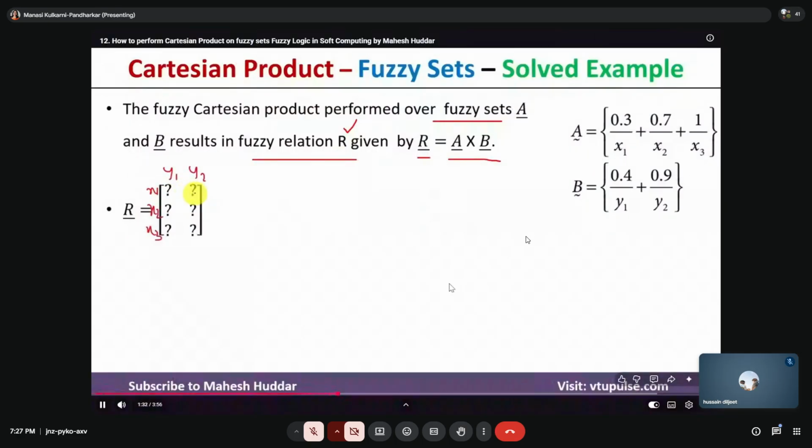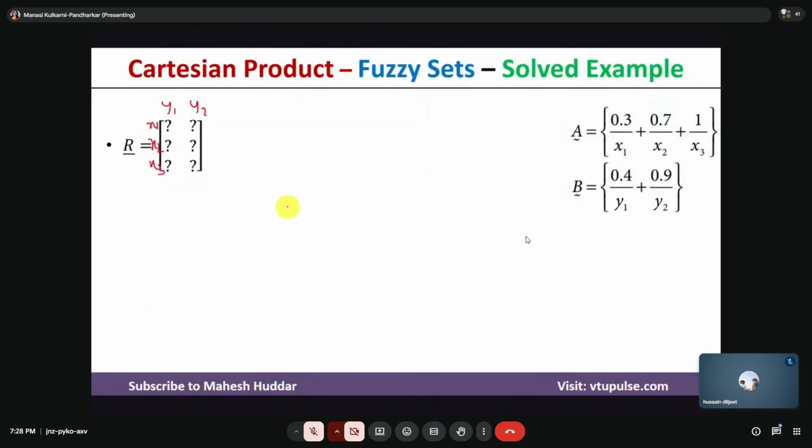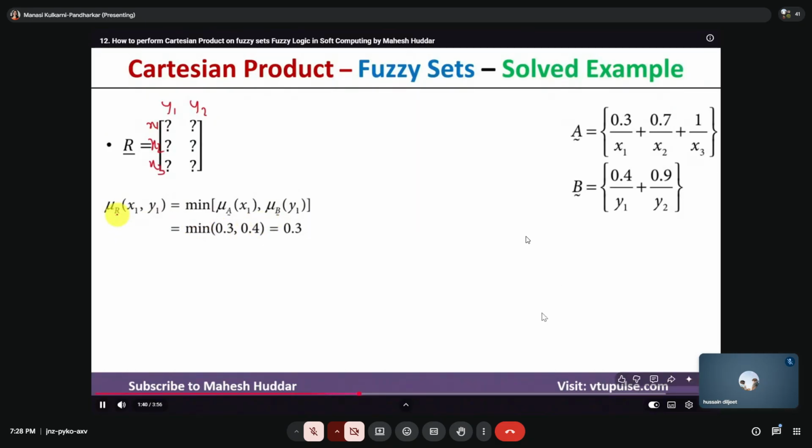Values, that is x1 y1, x1 y2, x2 y1 and so on. So that can be calculated using this formula. The membership value of this fuzzy relation at x1 y1 is the minimum of the membership value of x1 in fuzzy set A and y1 in B.